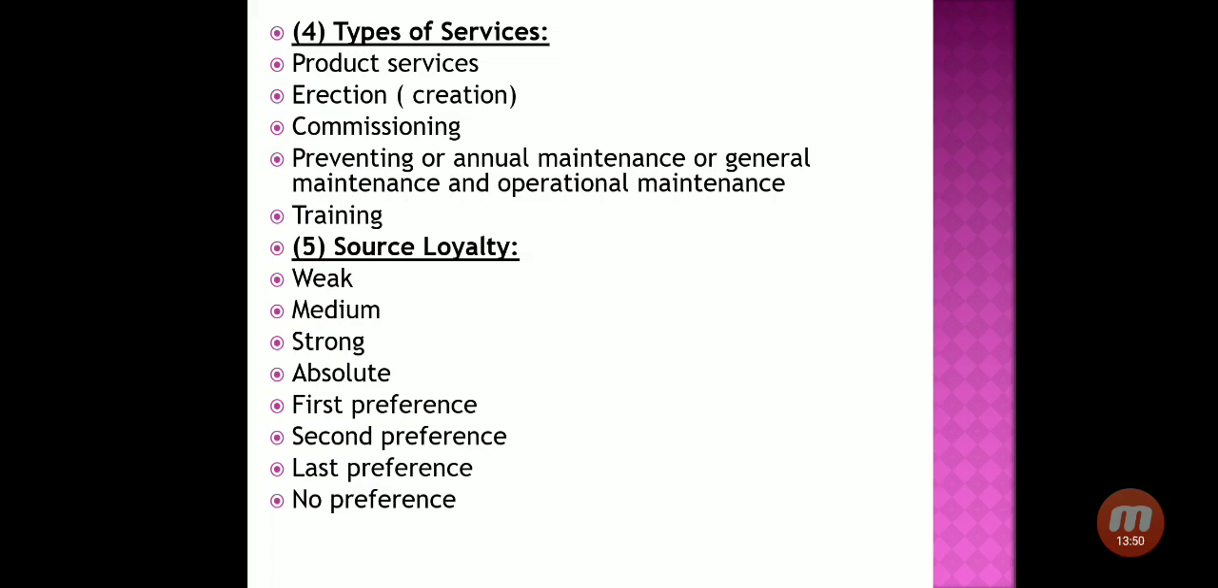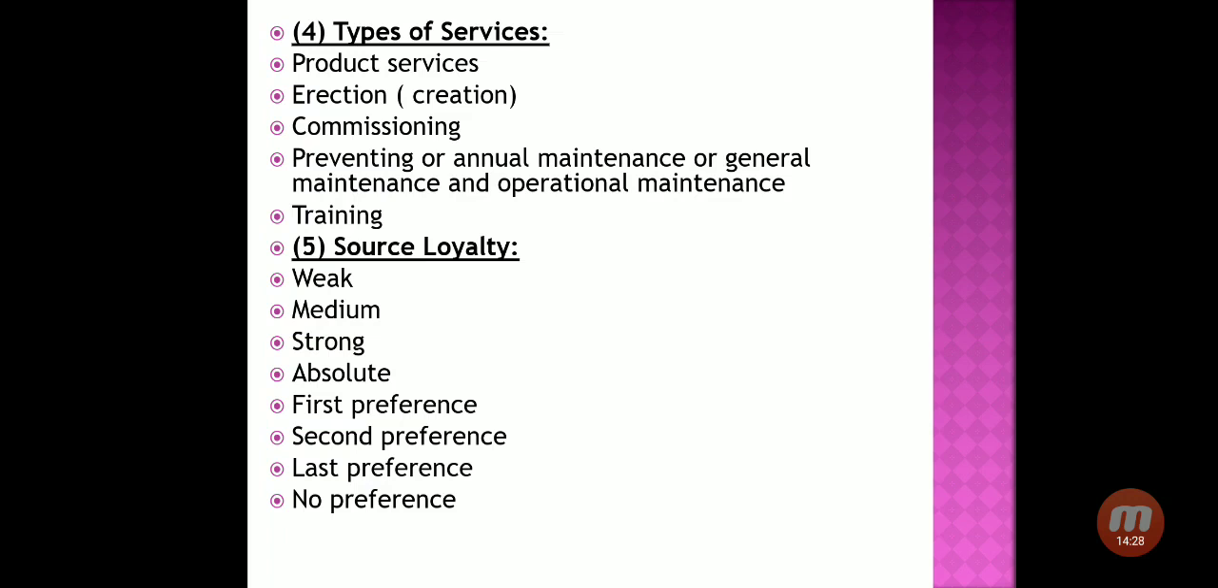Then next one is type of services. So the next segmentation can be done by the type of service that the company is providing. First one is product services, means they are providing a physical product to the customers. Say for example if you go to the restaurant, so the restaurant is giving you the food, so food is also one kind of product, and restaurant is a kind of service that you are getting.